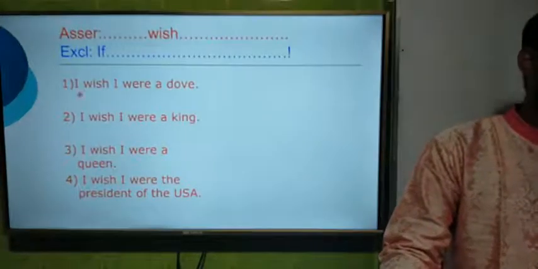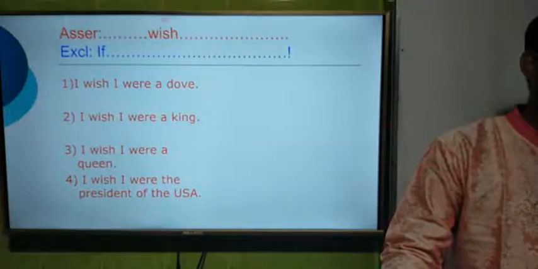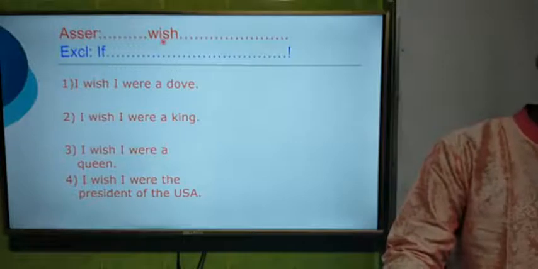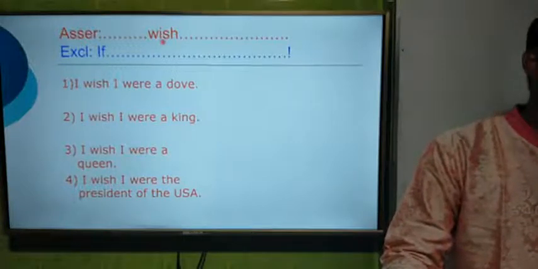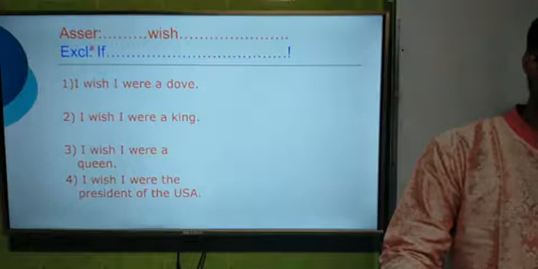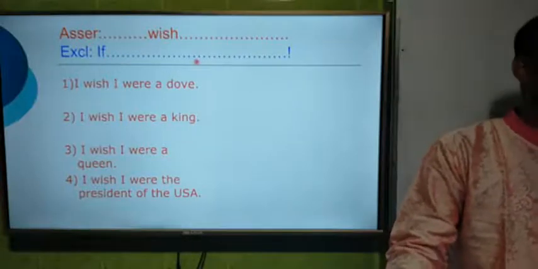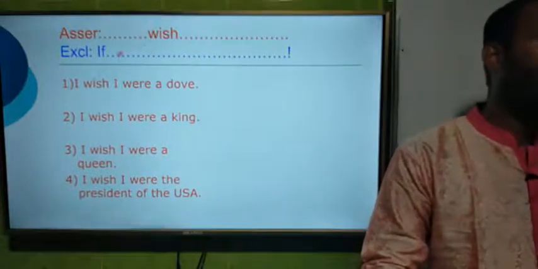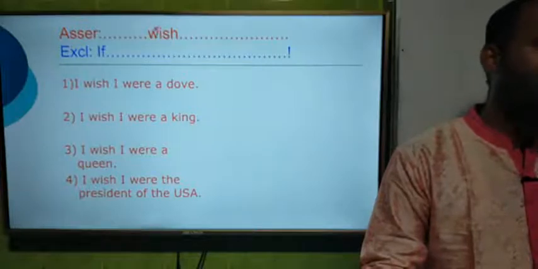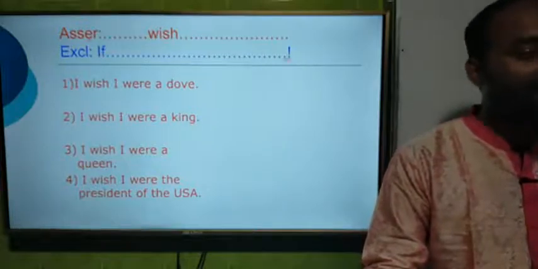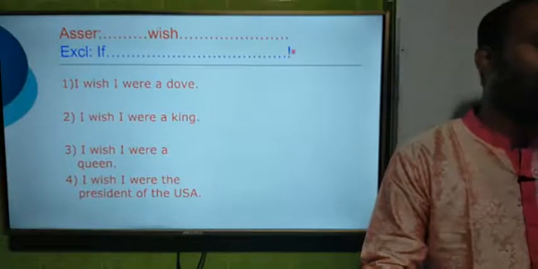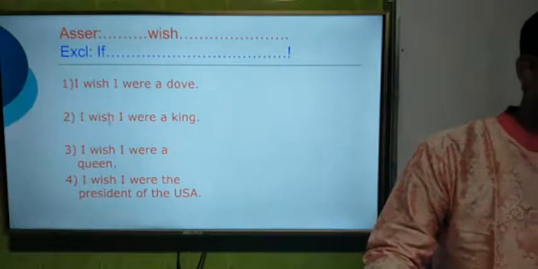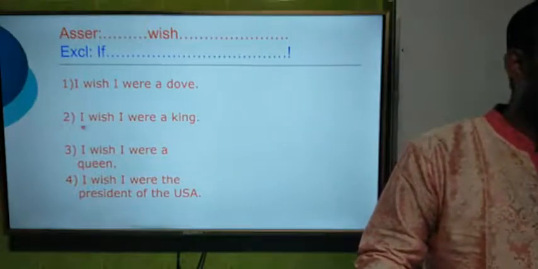Okay dear students, look at the screen here. You will see the word wish. That means if you get wish in an assertive sentence and you want to make it exclamatory, you have to use if at first. That means if we want to make an exclamatory sentence from an assertive sentence with wish, we have to use if at first, and then at last give an exclamation sign. Here there are 4 questions of assertive sentences. I wish I were a dog. Second one, I wish I were a king.